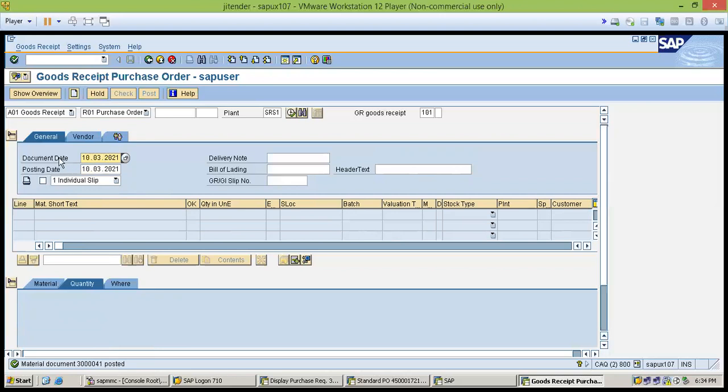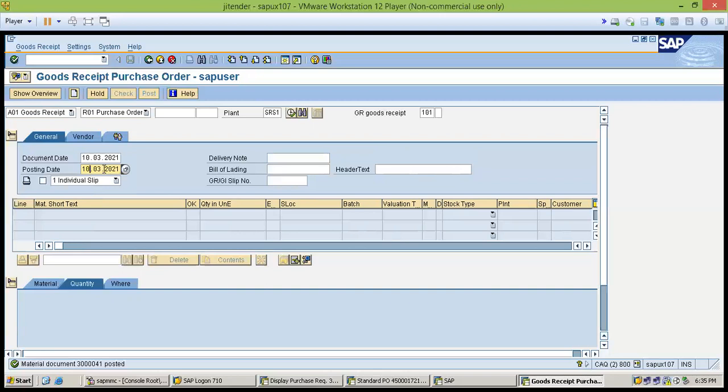And the posting date is when we post this document to our ERP, in our SAP, as the GRN document, when we have done the good receipt number.